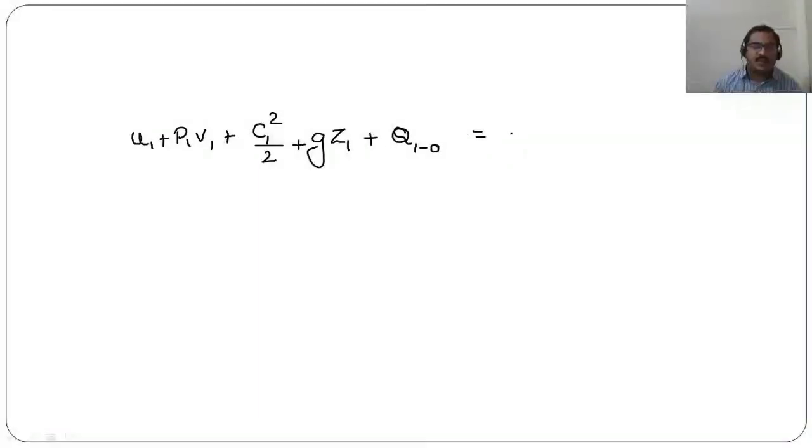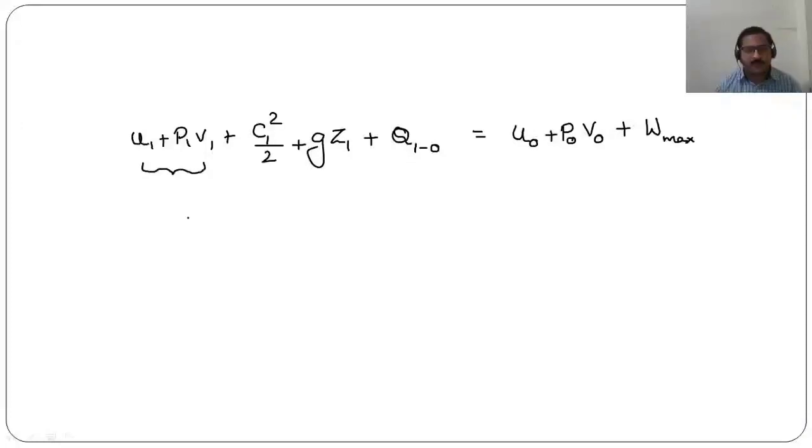This will be equal to U0 plus P0 V0 plus, here there will be no kinetic energy and no potential energy corresponding to the dead state, and we will have work output. This work output is nothing but the maximum possible work output, because the system is coming in interaction with the surrounding environment and is reaching a dead state.